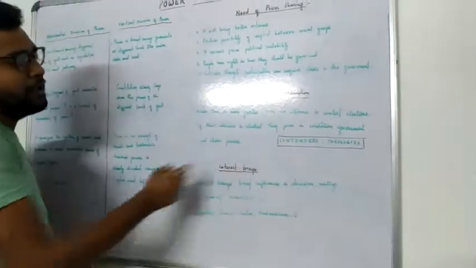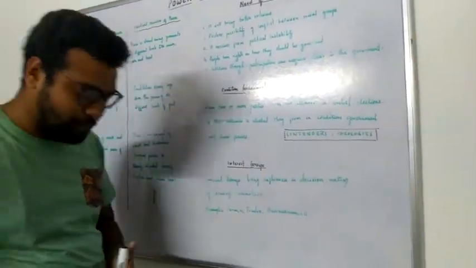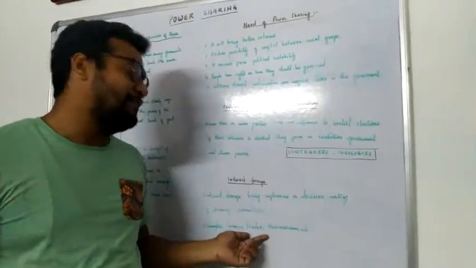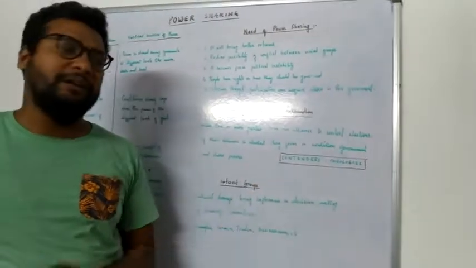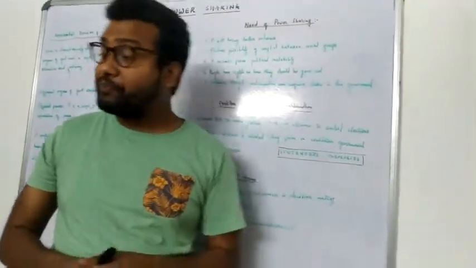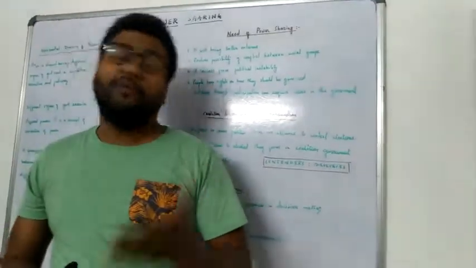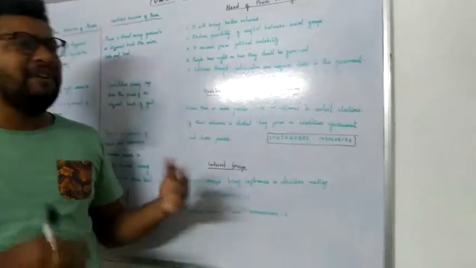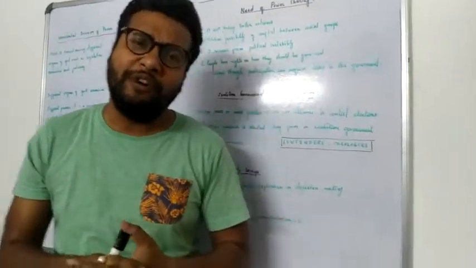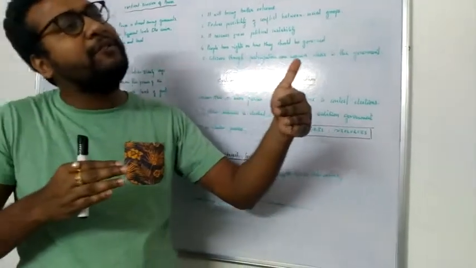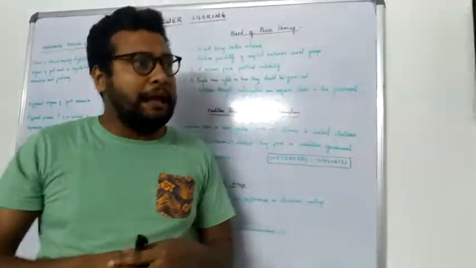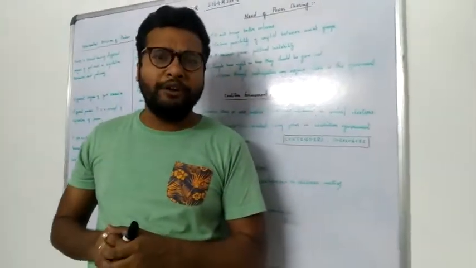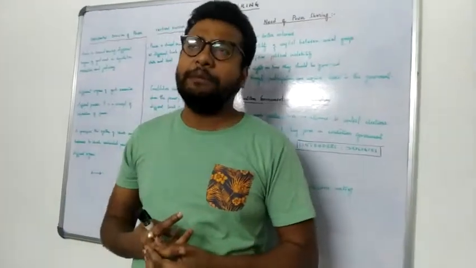Now, the last point of the chapter is interest groups. Interest groups are the people like businessmen, farmers or traders, or you can talk about the industrial workers, the industrialist class. They have influence in the decision making power of the government. And how do they bring this influence? By forming committees. Take the example of an interest group, I don't know if you have learned or not, the Narmada Bachao Andolan, right? What is Narmada Bachao Andolan?